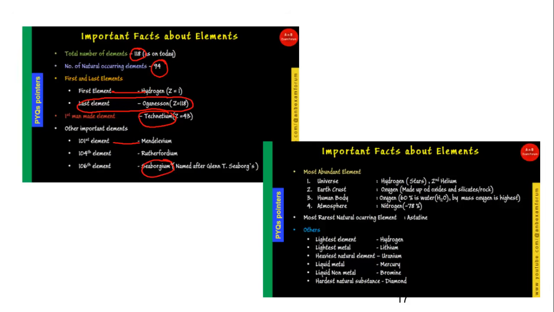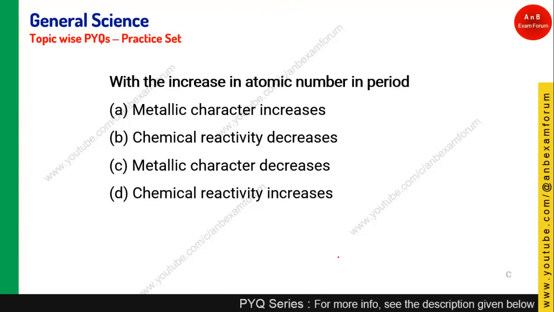In the universe hydrogen is the most abundant element, and on earth it is oxygen. And there are a few other pointers, lightest and heaviest and all such things, that we have covered in our theory classes. Okay, let's see the last question for today's session.